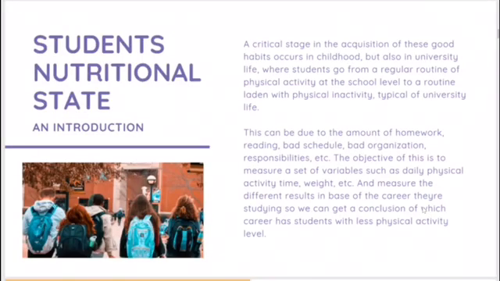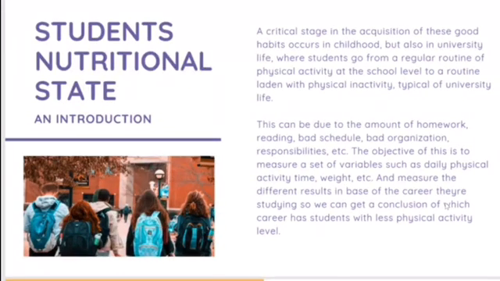Universities tend to get students to decrease their physical activities, such as playing sports, going to the gym, or having the regular movement they should have daily. This can be due to the amount of homework, reading, bad schedule, bad organization, responsibilities, etc. The objective of this research is to measure a set of variables, such as daily physical activity time, weight, etc., and measure the different results based on the career that they are studying, so we can get a conclusion of which career has students with less physical activity level.